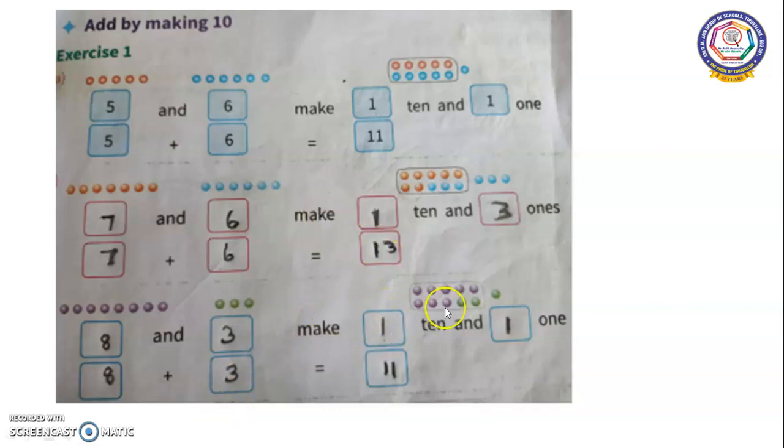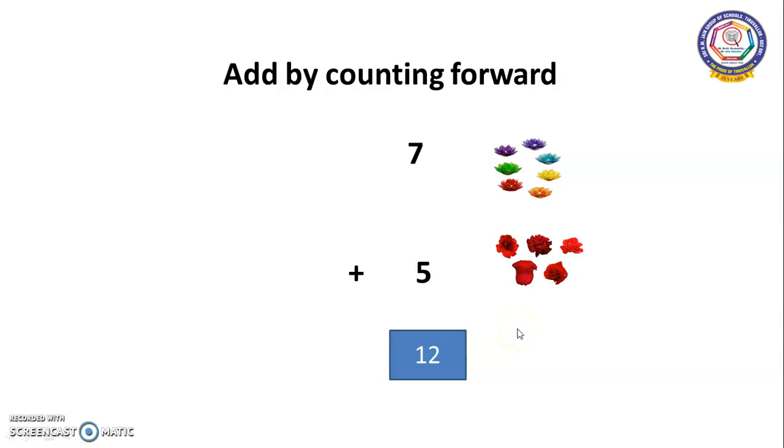Now 1 ten and 1 one. That is the answer. See how it is 110. We are taking from this 11, we are taking 10 circles away. That is one group. 10 circles make one group. That is 110. And remaining, how many ones are there? 1 one.